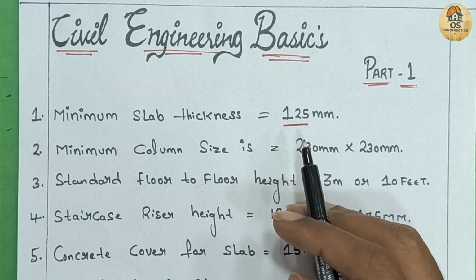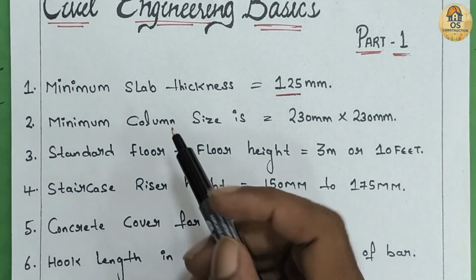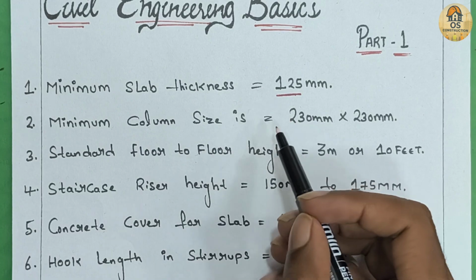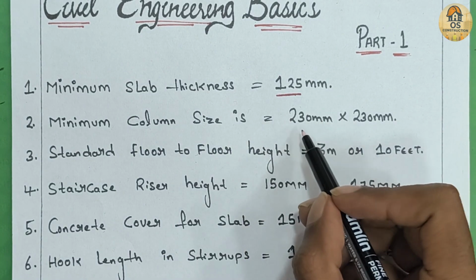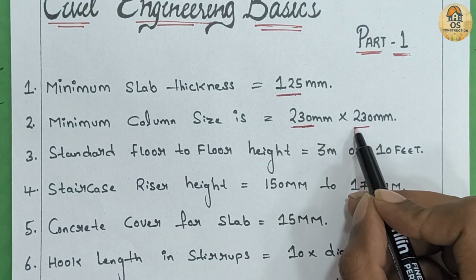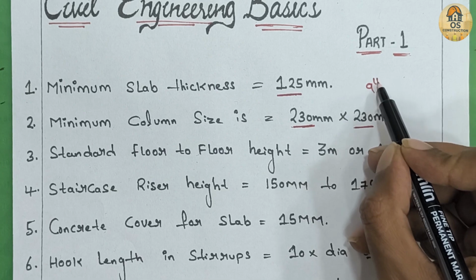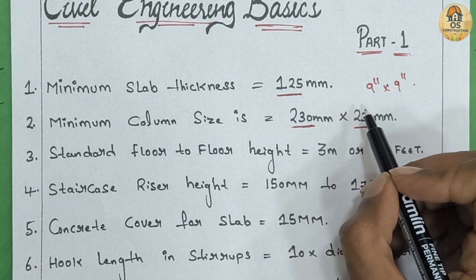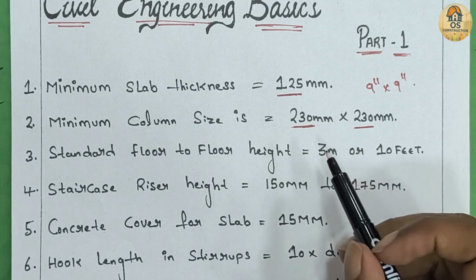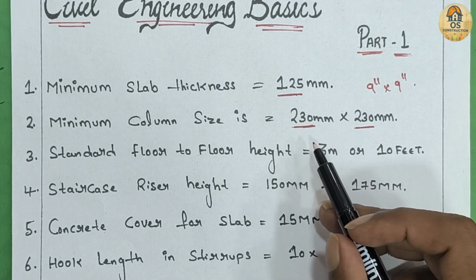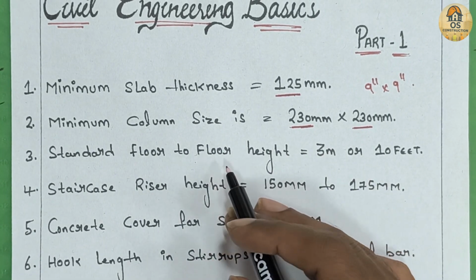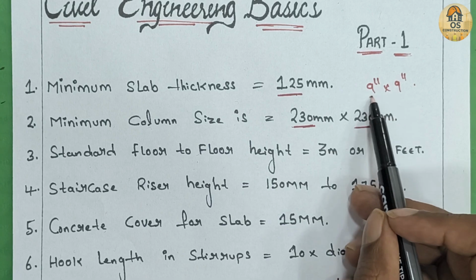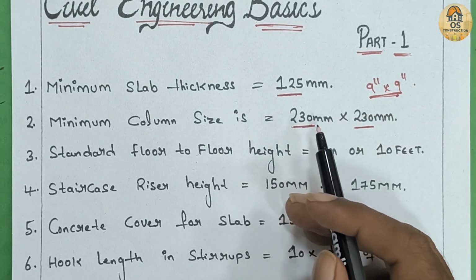Now second one, minimum column size. The column size should be 230 mm into 230 mm, which is equal to 9 inches into 9 inches. Column carry the load of the building. A small size column is weak and dangerous, so minimum size should be at least 9 inches by 9 inches for better strength and safety.